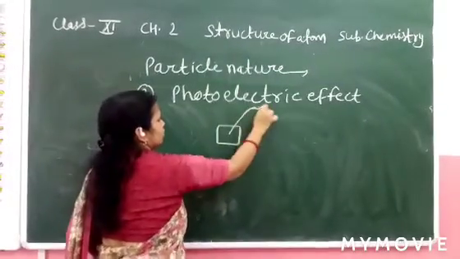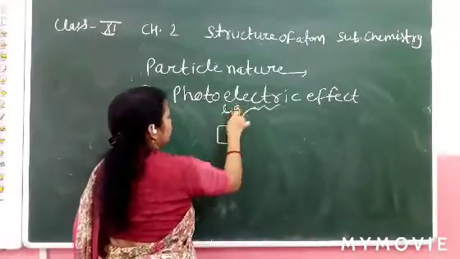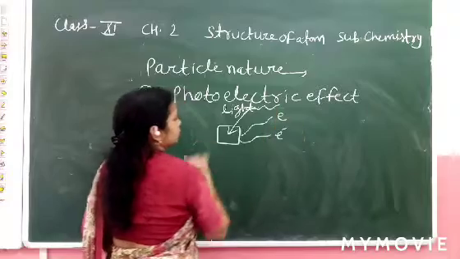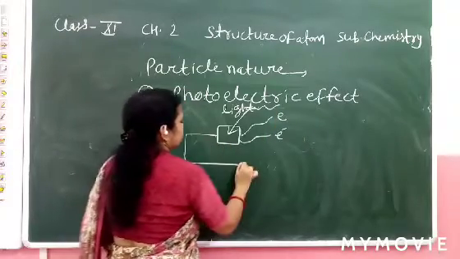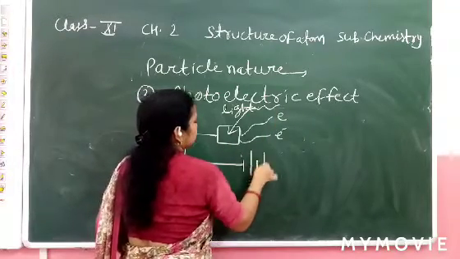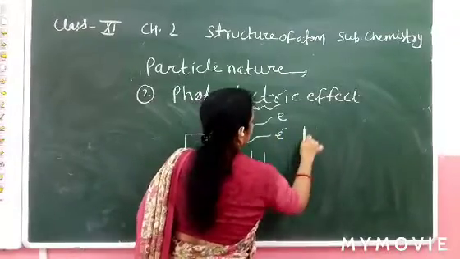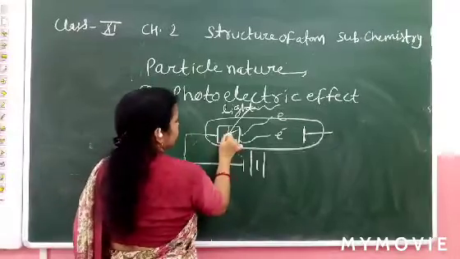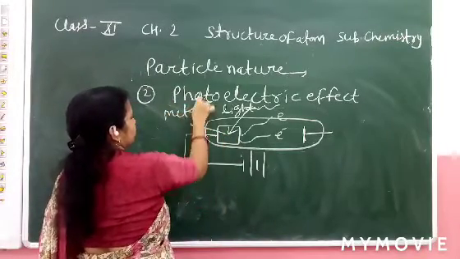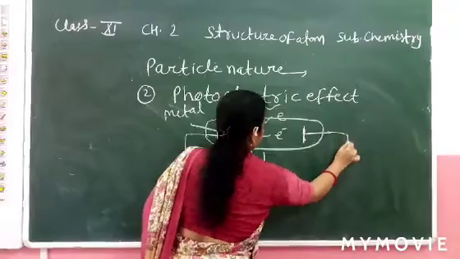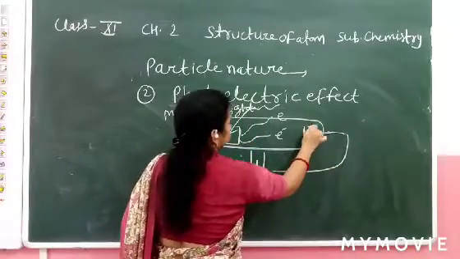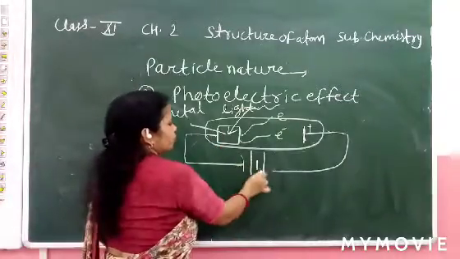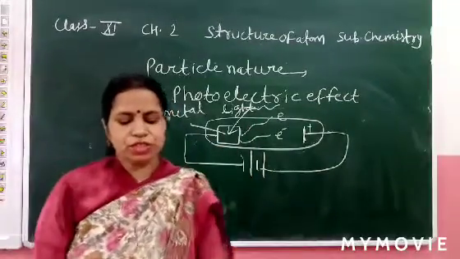When radiations of suitable light fall and strike on the metal surface, it ejects electrons. This is the glass tube, metal surface, metal sheet, and we joined it with an electron. When electrons are ejected, what happens in this condition?